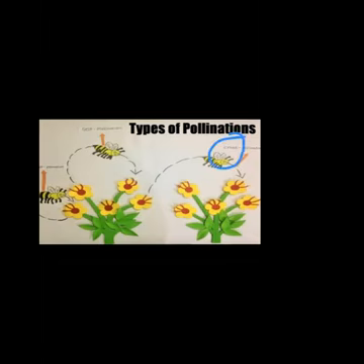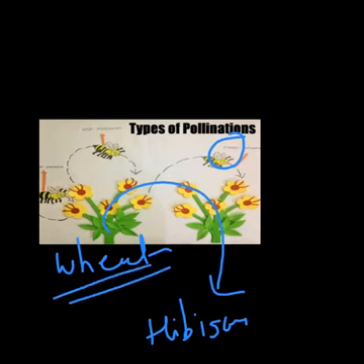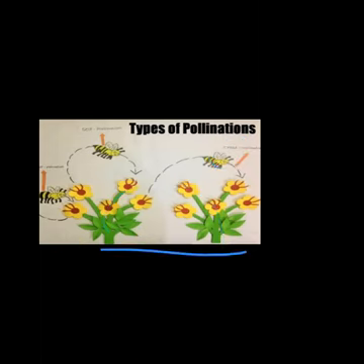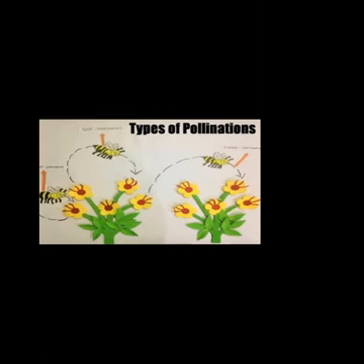वरना होता क्या? Listen carefully everyone. Say for example, here is the wheat plant, okay, and here is the hibiscus plant. It happens that the pollen grain can transfer from this plant to this plant, but the reproduction is not possible because this is a wheat plant, wheat produce करने वाला है, and this is the hibiscus plant, जिसको China rose हम बोलते हैं, flowering plant है. So it is not possible that the reproduction is possible in between the wheat and the hibiscus. So this plant should be of same species, एक ही species के होने चाहिए. Then it is called cross pollination.